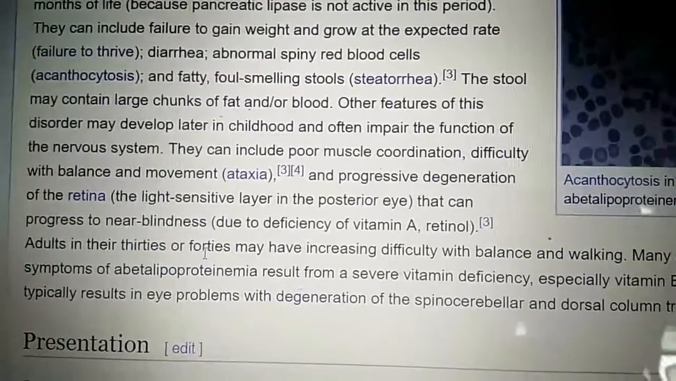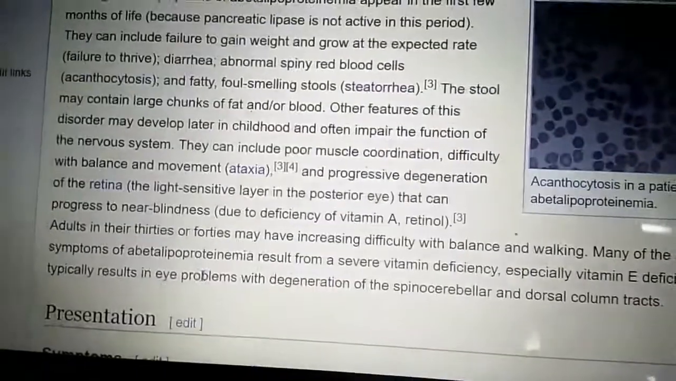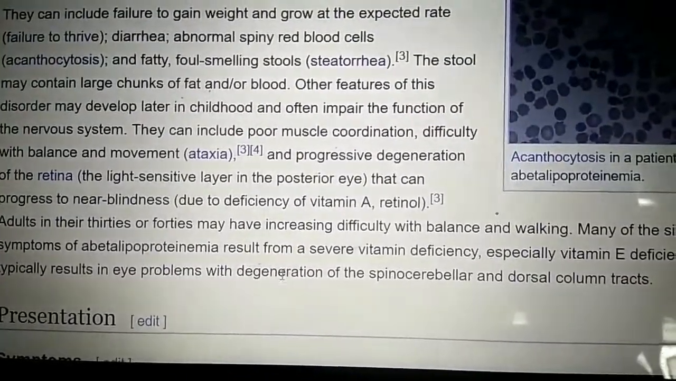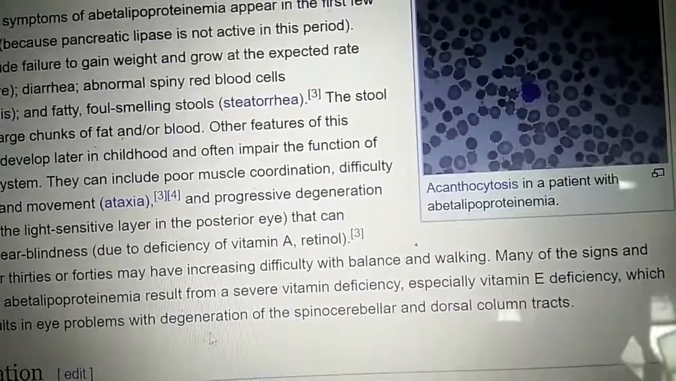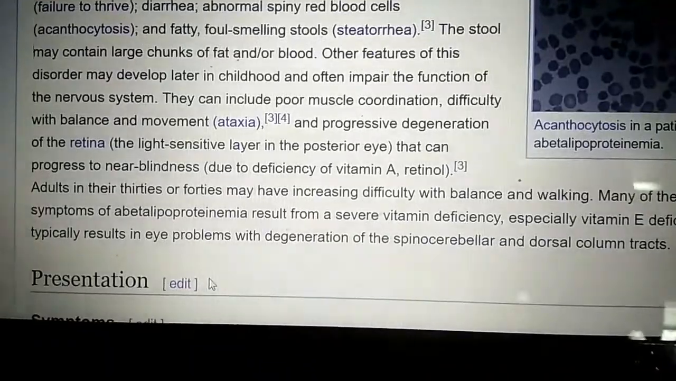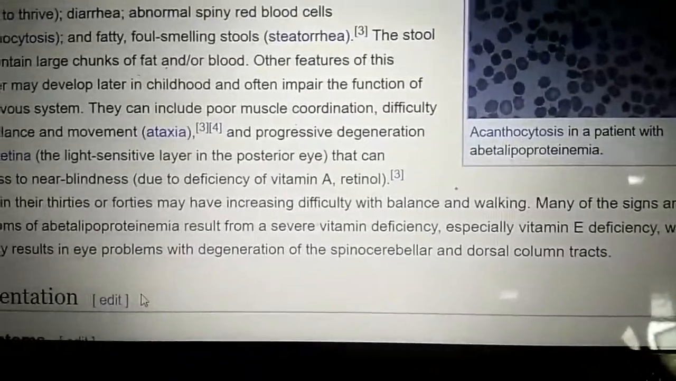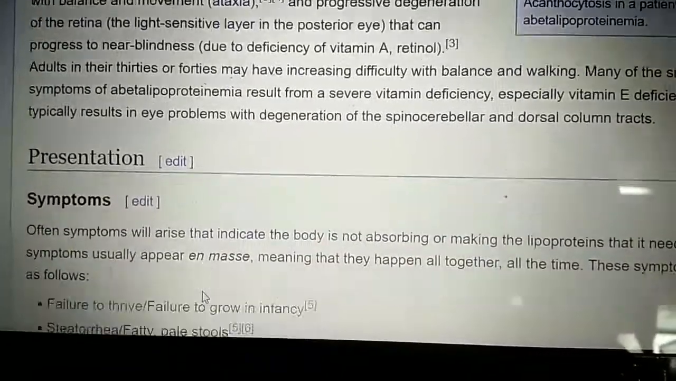Adults in their 30s or 40s may have increasing difficulty with balance and walking. Many of the signs and symptoms of abetalipoproteinemia result from severe vitamin deficiency, especially vitamin E deficiency, which typically results in eye problems, with degeneration of spinocerebellar and dorsal column tracts, and deficiency of vitamin A.